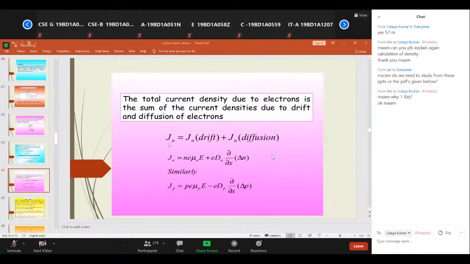So what is the total current? Total current density in any semiconductor is always given as drift plus diffusion. Okay, Jn is equal to Jn drift plus Jn diffusion. So you can write it like this.